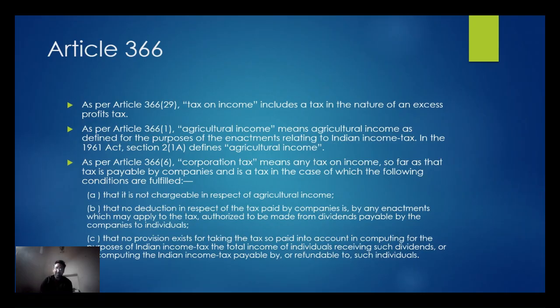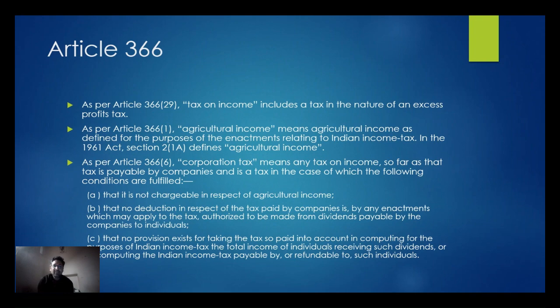Although agricultural income is already precisely defined in statutes like the Income Tax Act, we shall study it further in the upcoming video lectures. Agricultural income here is defined for the purpose of enactments relating to Indian income tax. In 1961, Section 2(1A) defines agricultural income.